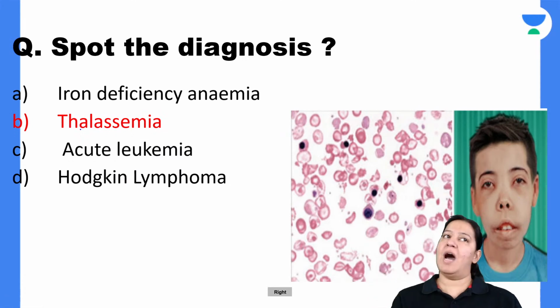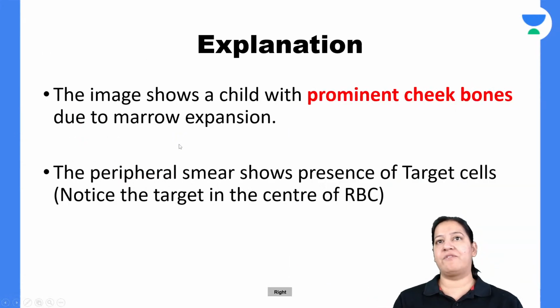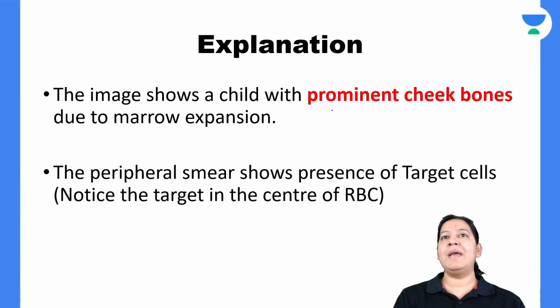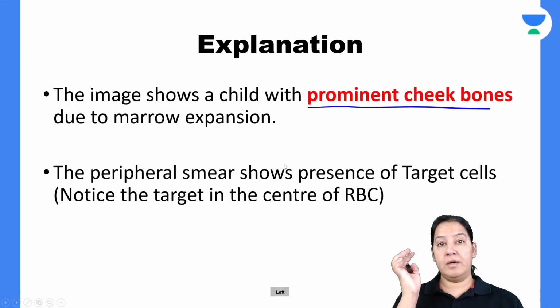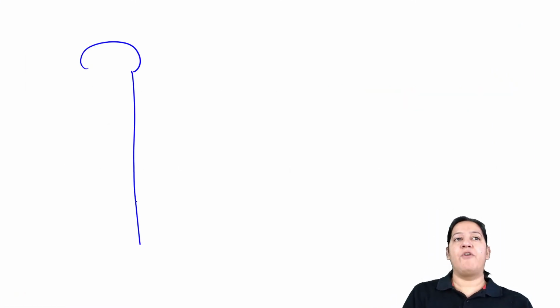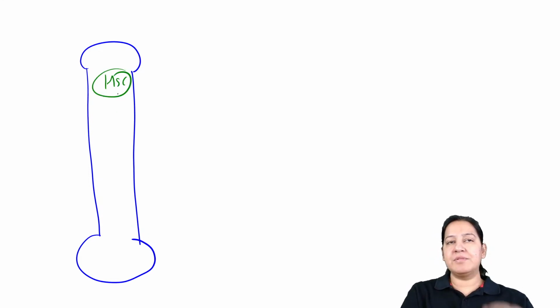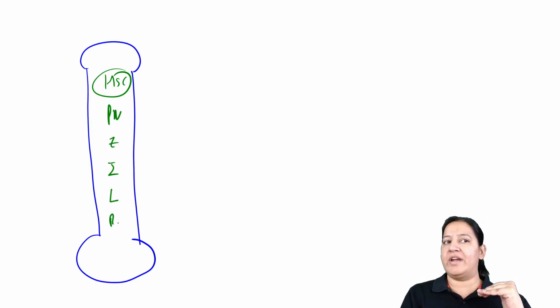Let me tell you, the answer here is of course thalassemia. Now, why is the person in the image having prominent cheekbones? Can you see? Okay, so let me draw where the RBCs are formed. Of course, the RBCs are formed in bone marrow. So this is the hematopoietic stem cell. The hematopoietic stem cell gets converted into pro-normoblast, early, intermediate, late normoblast, reticulocyte, and finally RBCs are formed, right?